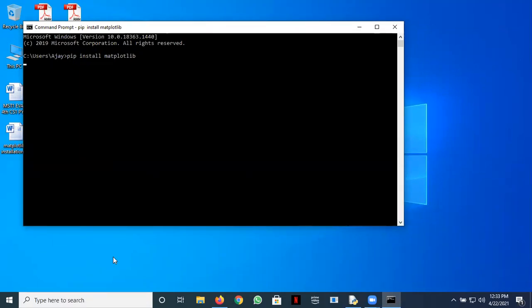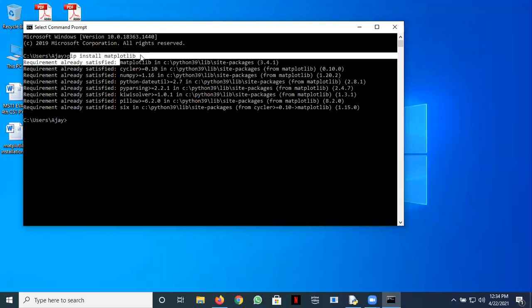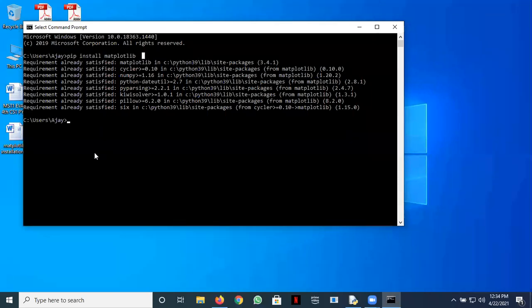You can see requirement already satisfied for all the things which are required along with matplotlib. Okay, so is it clear to all how to install matplotlib? Just write one line, that is pip install matplotlib. If it is not installed, it would be installed. And if it is installed, it will display a message like this.